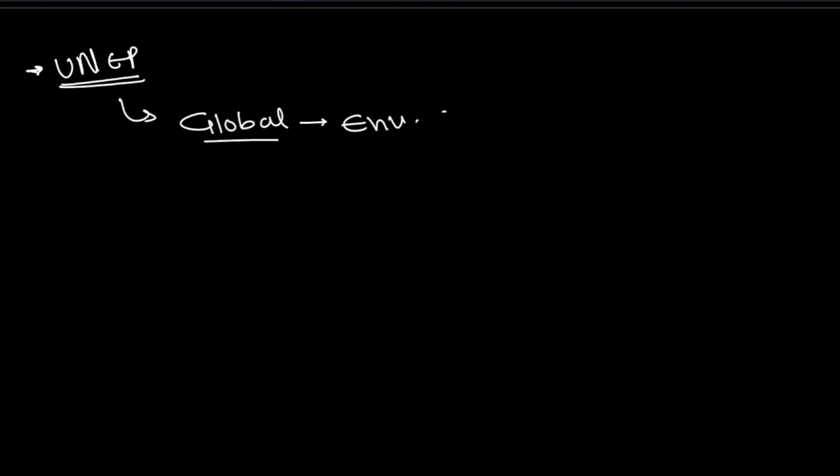All right. So let's first deal with the first organization, that is UNEP, United Nations Environment Programme. So please remember all the important reports that are released by UNEP, and this is essential for prelims. So first one is the global. This is the keyword global, and then we'll see what type of global report: Global Environment Outlook, and it's also known as the GEO report.